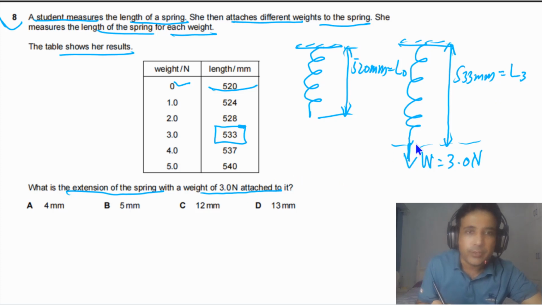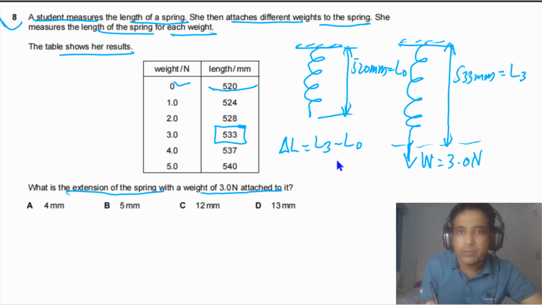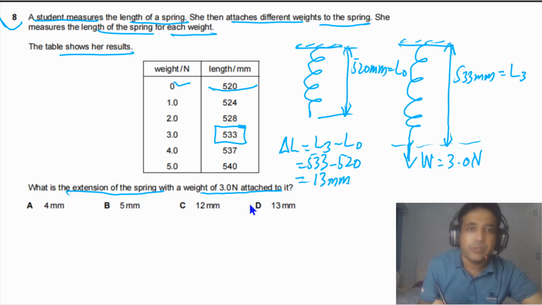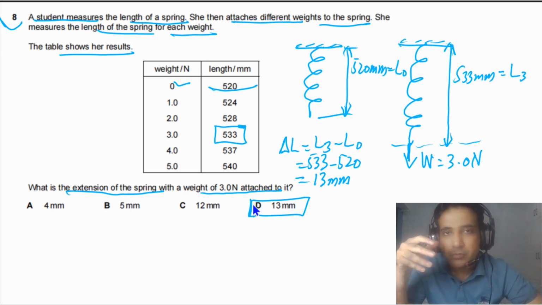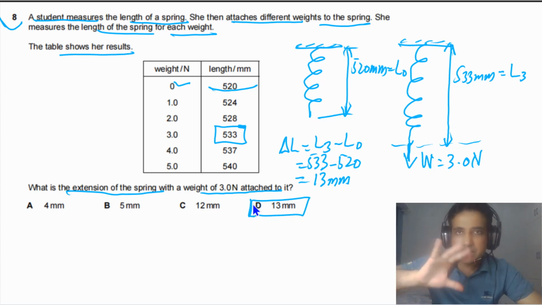So we need to find out the extension of the spring. So delta L simply will be equal to L3 minus L0. So this is equal to 533 minus 520. So the answer for this question will be equal to 13 millimeters. So the answer is D. So this is how you can figure out. The best way to answer this kind of problem is a sketch. So you can see the clear picture of what is happening, and then you can figure out the answer.